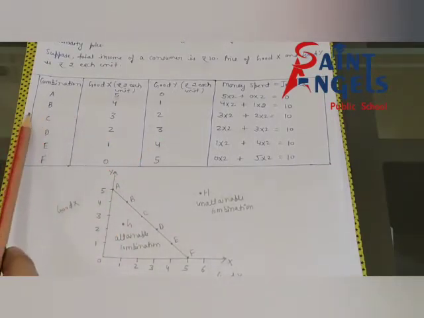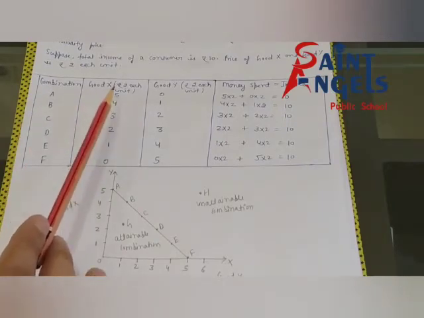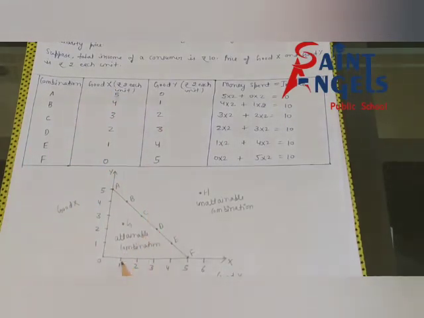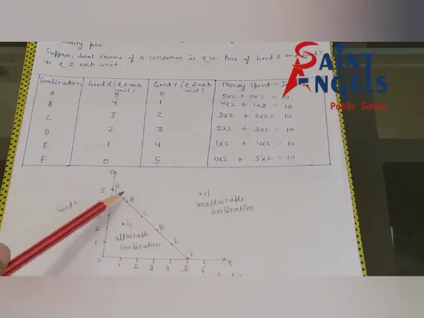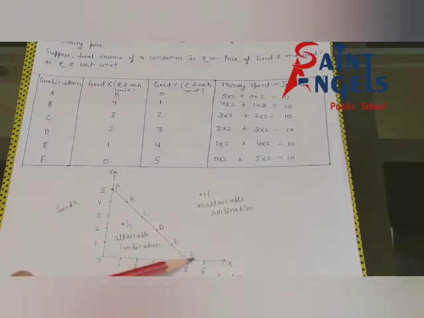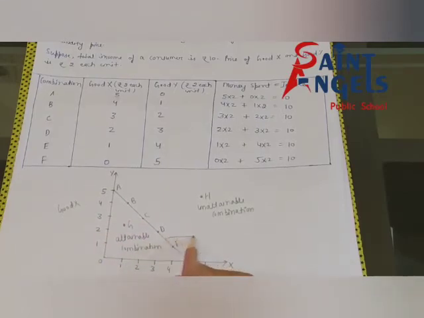After this, the value of B combination is 4 units of good X and 1 unit of good Y. Then 2 units of good Y and 3 units of good X, 3 units of good Y and 2 units of good X, 4 units of good Y and 1 unit of good X, and 5 units of good Y and 0 unit of good X. Then you will join all these points, and you will get the budget line.